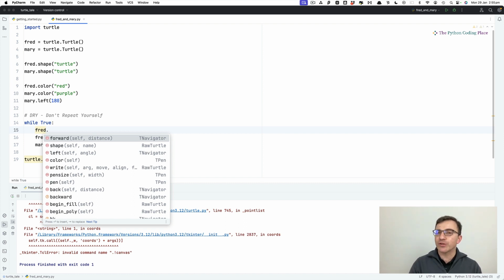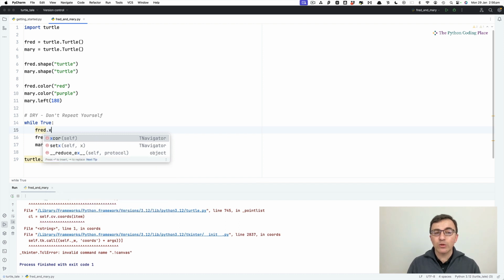We will talk about functions later in this course. I will use functions more than methods because we don't need to know about methods for now. But I'll use methods because it's good to hear the word. It doesn't matter what they are. Fred dot forward, shape, left, color, right. You can see that these are the ones I've already used.